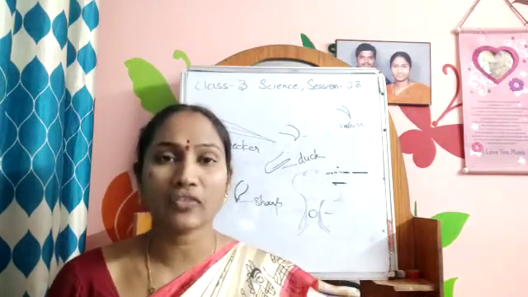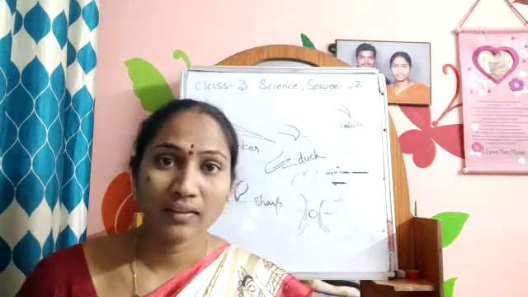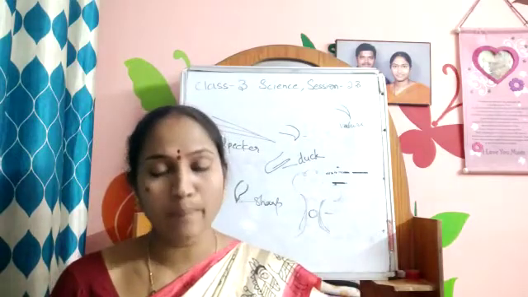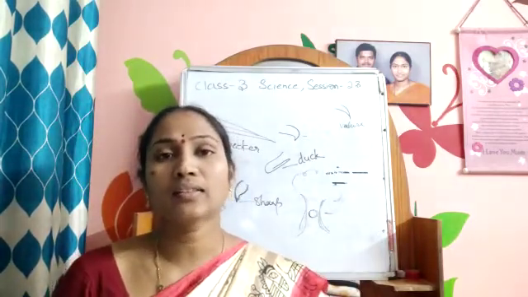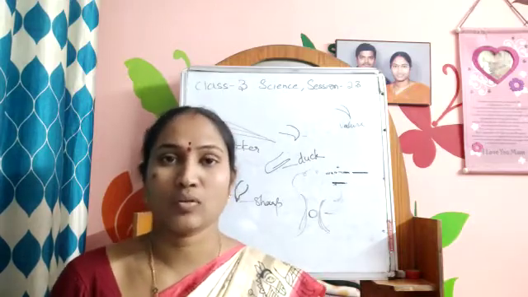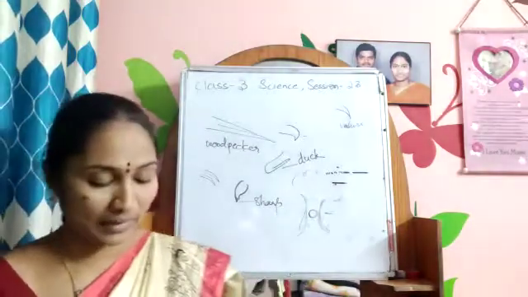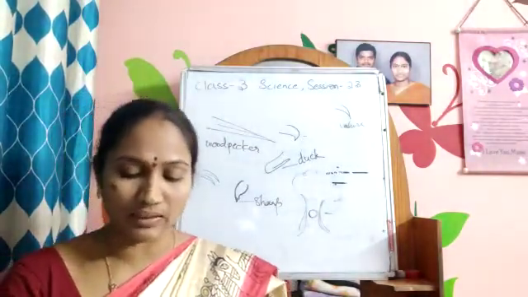Some are eating nuts, some are eating the flesh of animals, some are eating fish directly, and some are eating worms and insects. So according to the food habit, the beaks are designed. Up to here we have learned the beaks of the birds.